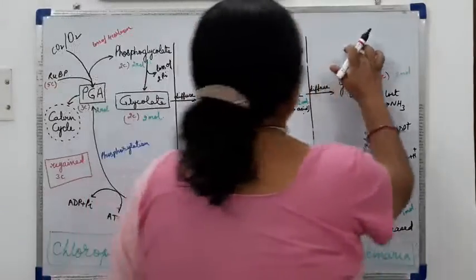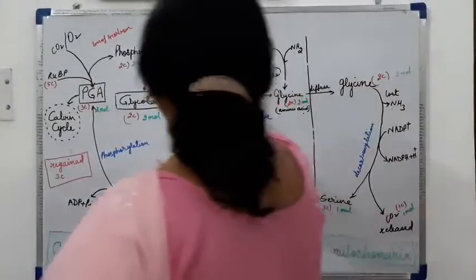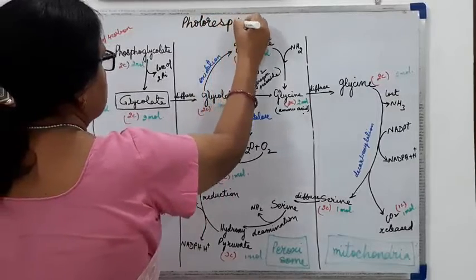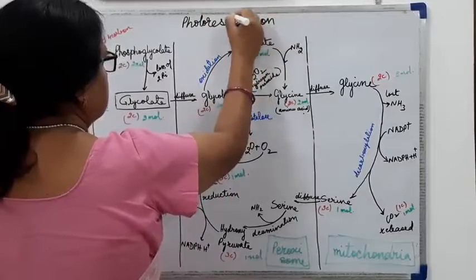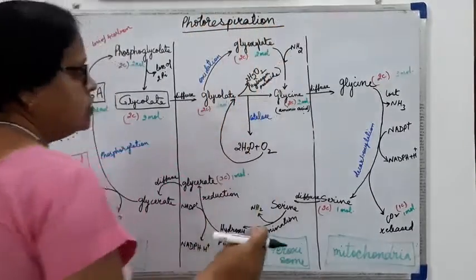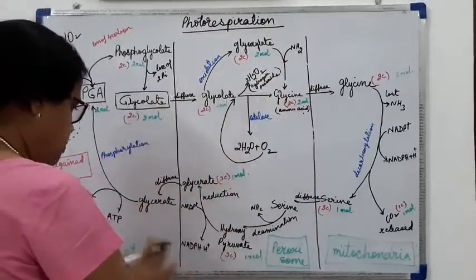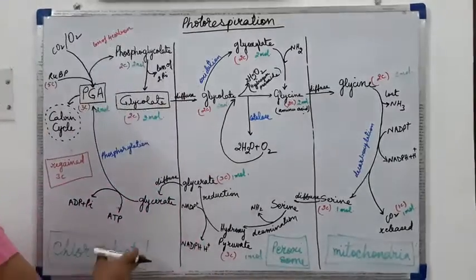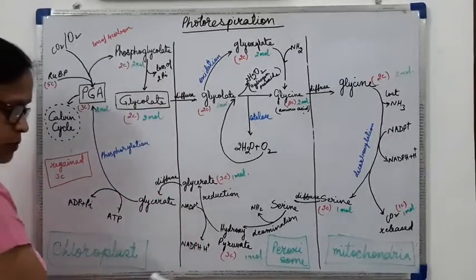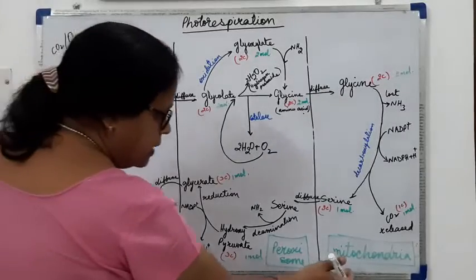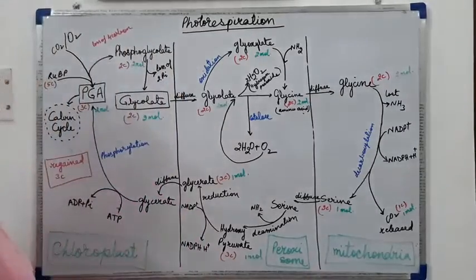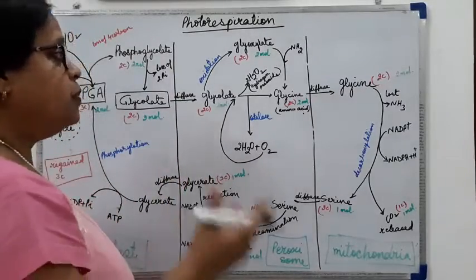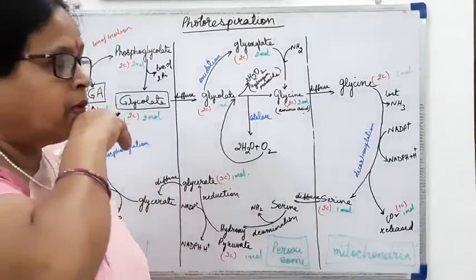Now, this is the process of photorespiration. This process completes in 3 parts of the leaf, that is the chloroplast, peroxisomes and mitochondria. Now, as I have told, this is an inevitable process, meaning this process goes both ways.